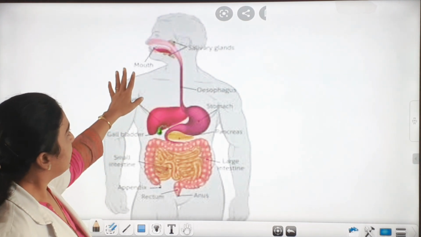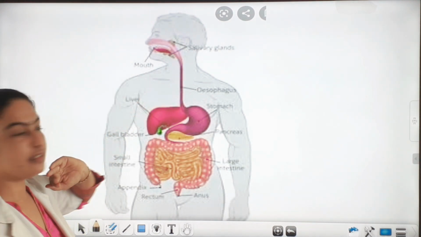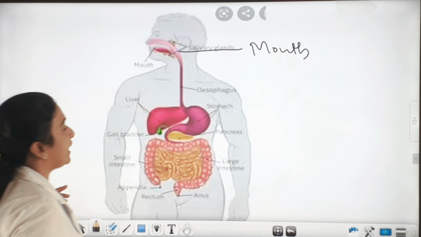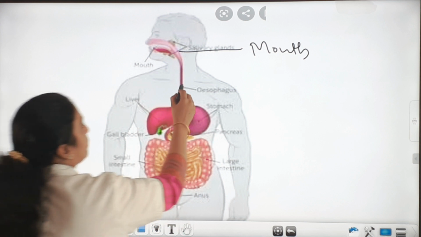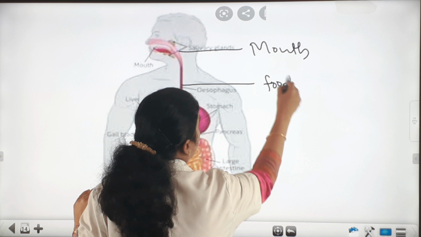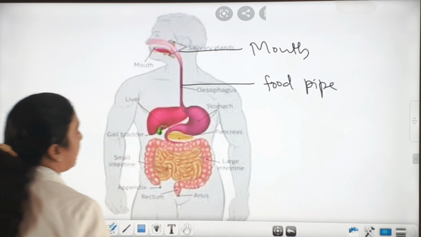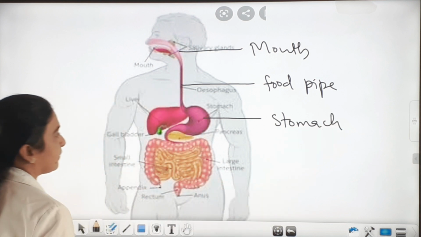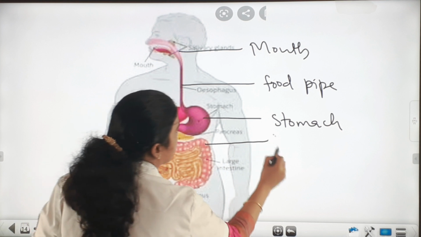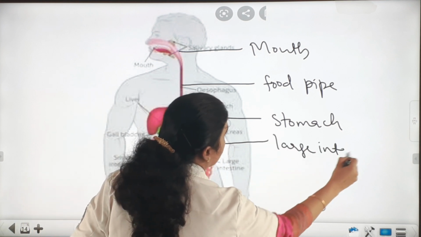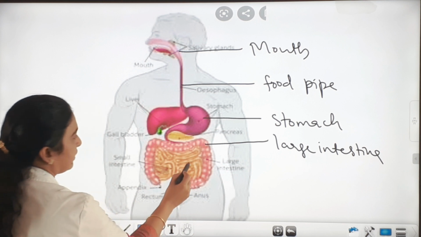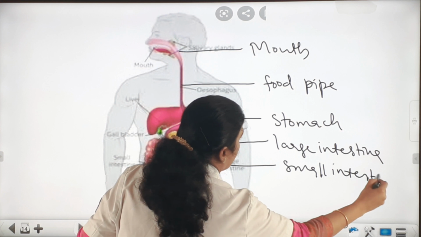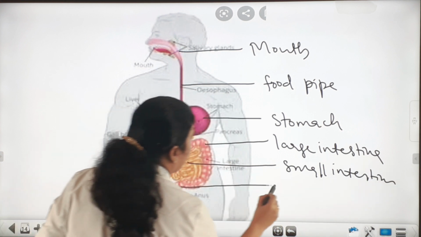Now can you identify the parts here? This is the buccal cavity or mouth. Am I right? Next, you can identify by yourself. This is food pipe or esophagus. Next, this is stomach. Then this is large intestine, and inside, small intestine. Then we can see here rectum, then anus.